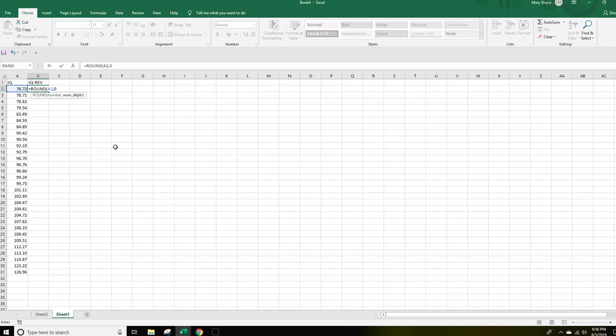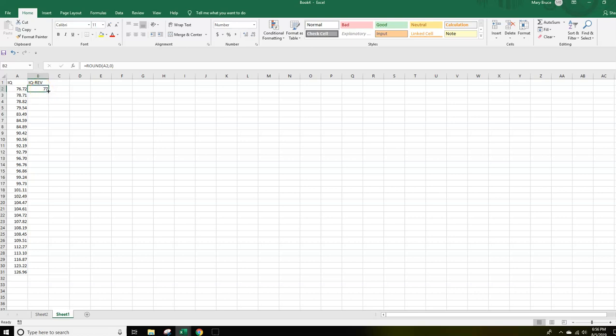So 0, close parentheses, press enter, and actually it's still taking it to 2 decimal places. I can get rid of that by coming up here and clicking decrease decimal places. Actually, I got to highlight that. Decrease decimal places like that.